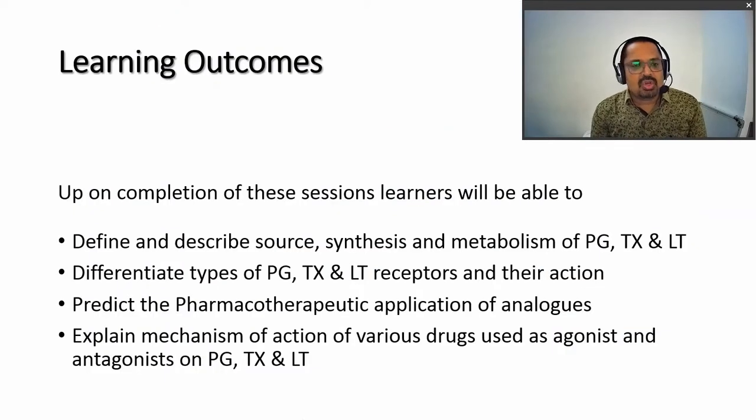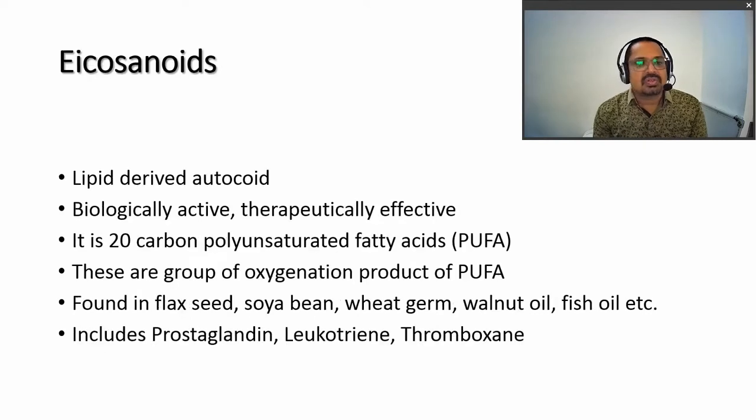The learning outcome for this topic is that upon completion of these sessions, the learners will be able to define and describe the synthesis, source and metabolism of prostaglandin, thromboxane and leukotriene. They can differentiate between the different types of prostaglandins, thromboxanes and leukotrienes, their receptors and their actions. They can also predict the pharmacotherapy of these analogs, and explain the mechanism of various drugs used as agonists and antagonists, like prostaglandin agonists and antagonists, thromboxane agonists and antagonists, and leukotriene agonists and antagonists.